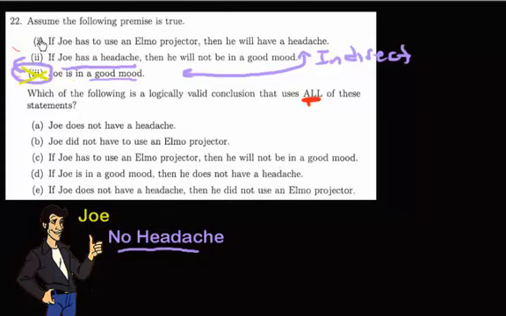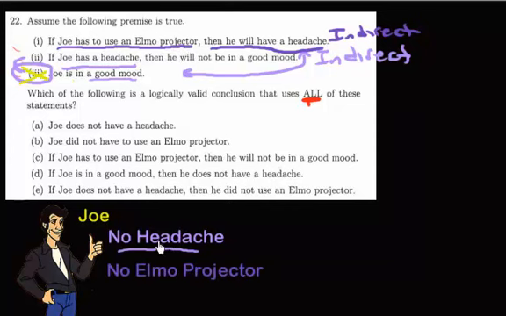All right, so now that's where we are. Let's see if we can use premise 1. The only way that we can use premise 1 is if we already know information about whether he's using an Elmo projector or whether he has a headache or not. Now we already know he has no headache. And notice that negates this consequent here. So it's going to be another indirect. So he has no headache, which means, and you negate this, he's not using the Elmo projector.